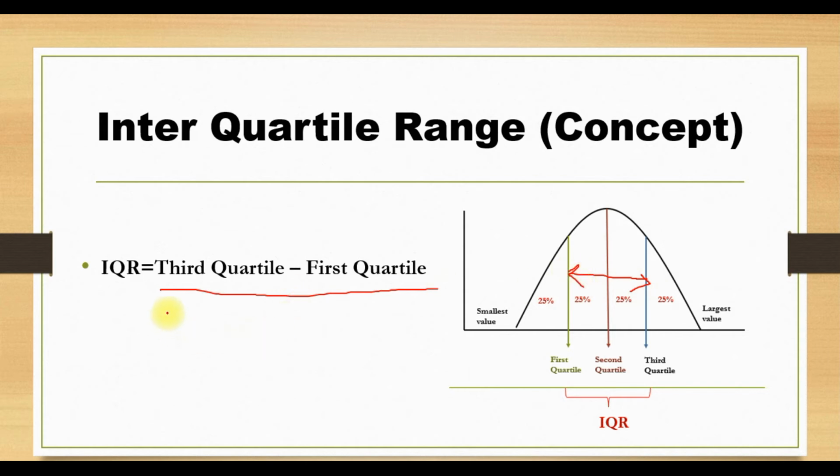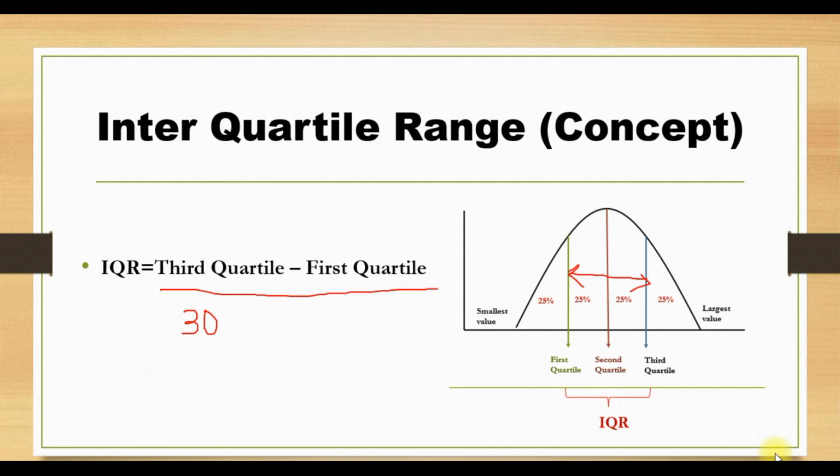So if the IQR of my data is 30 years, it means the central 50% data lies within a range of 30 years. Now I hope you understand the concept of interquartile range.